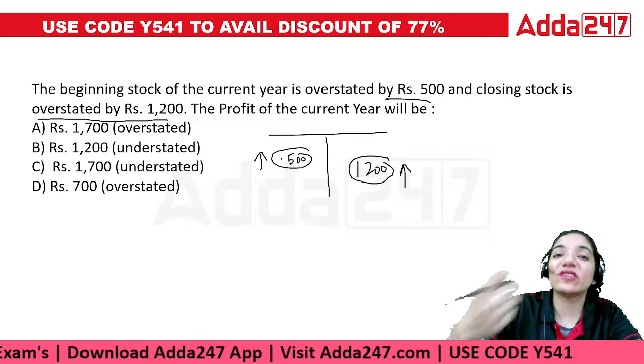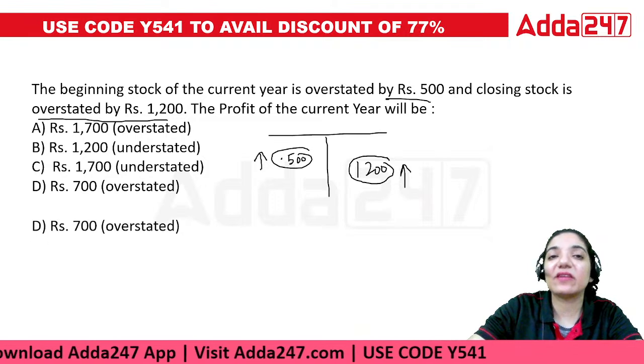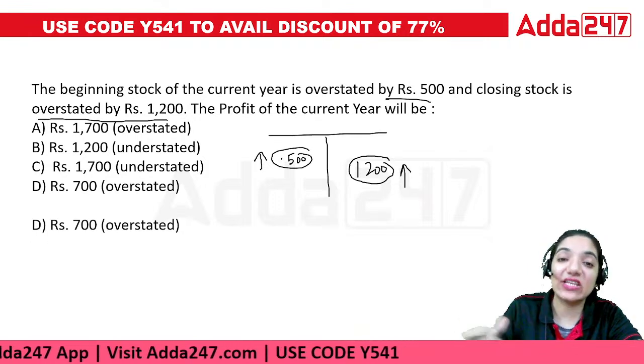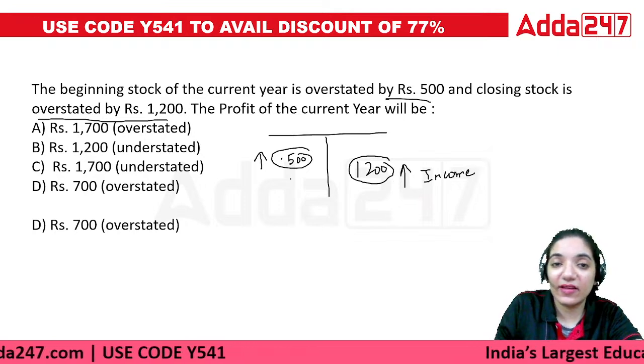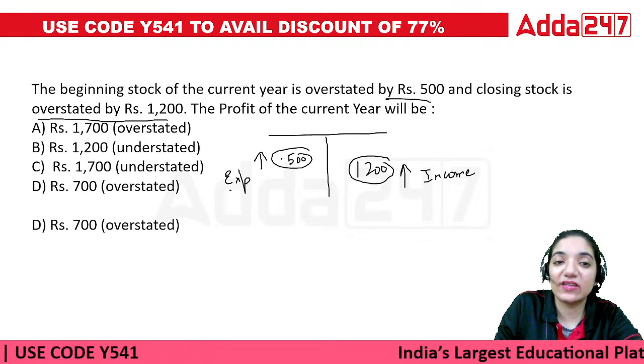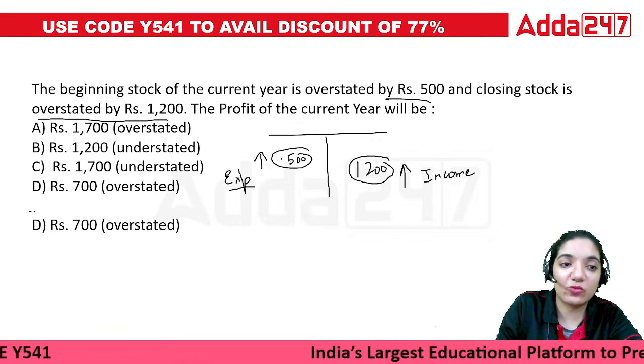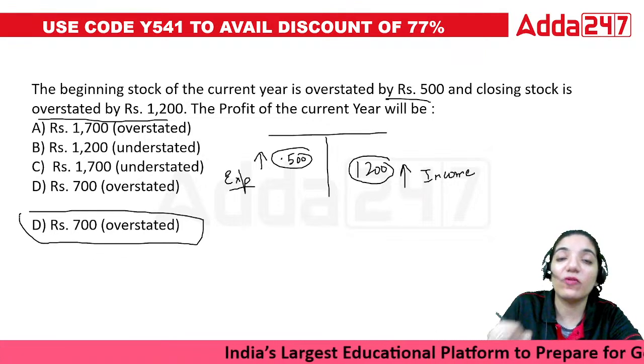So if both are increasing, then it's always better that we look at the net of the same. This is income and this is expense. So income minus expenditure, it would be 700 overstated.